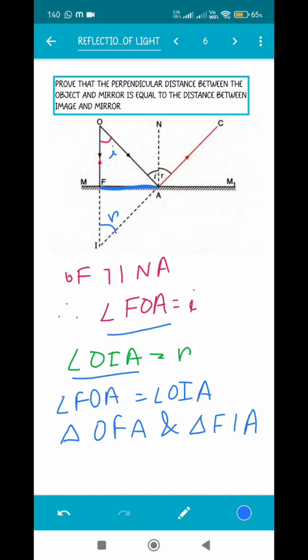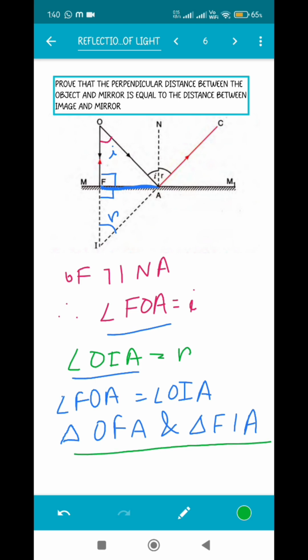Now let's see what another value we can take to prove them congruent. As you can see, this angle is 90 degrees because I told you that the ray which was falling there was falling normally or falling perpendicularly. So this particular angle is also equal. So what do we see? Two angles are equal and one side is equal. That means these two triangles which we had considered, they are congruent to one another, right?